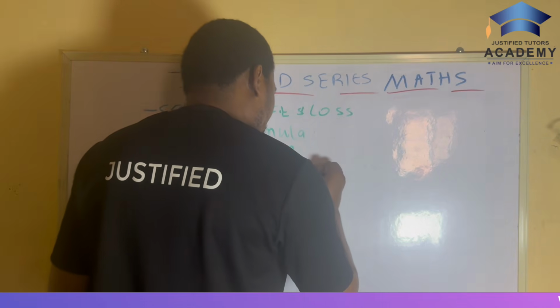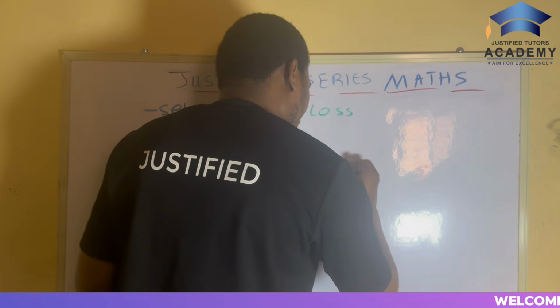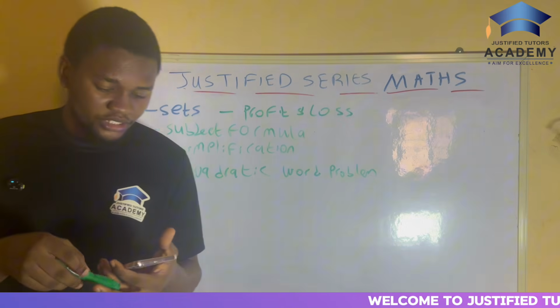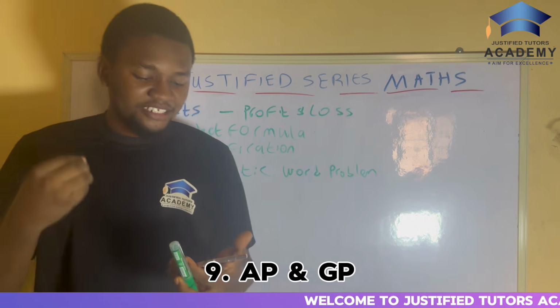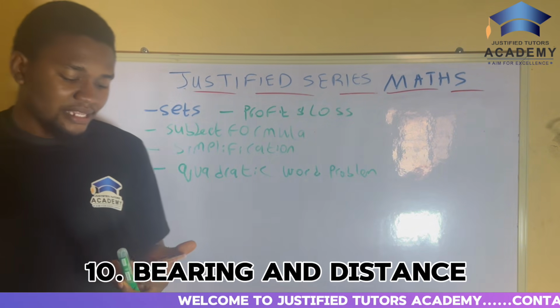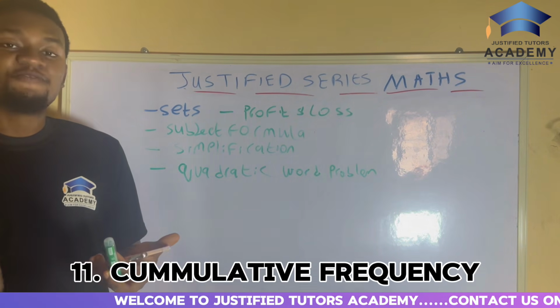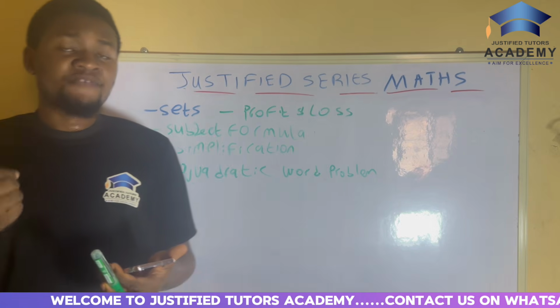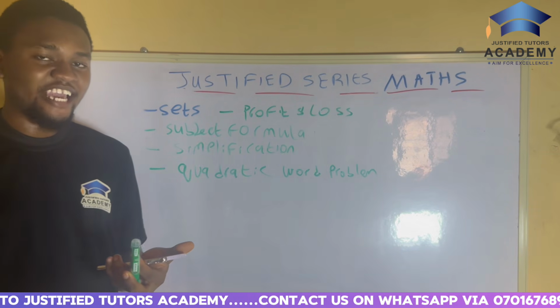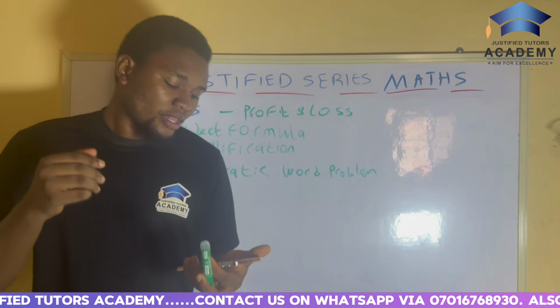Quadratic word problem. That's it. Are you getting me? The next one is AP and GP. The next one is bearing and distance. The next one is cumulative frequency. Because I'm saying it, if I'm too fast, pause the video, write it down, and continue playing it. Are you getting me? That's how you do it.